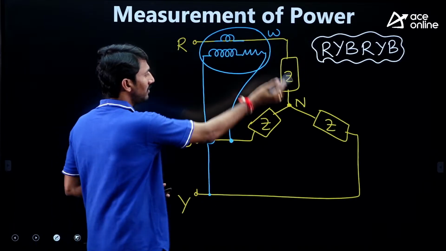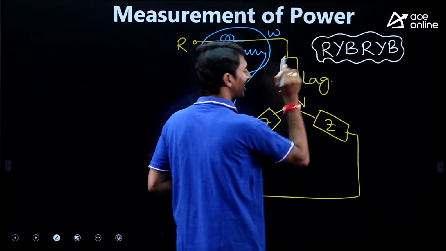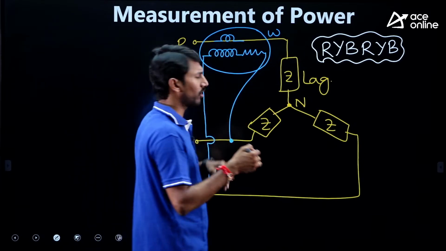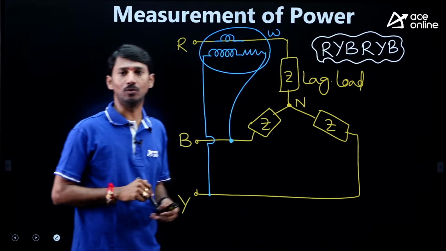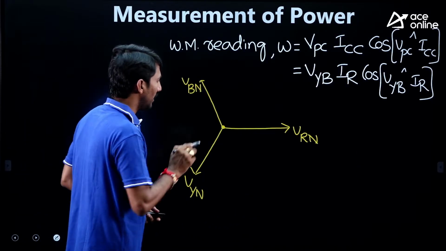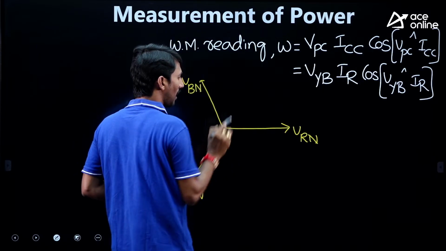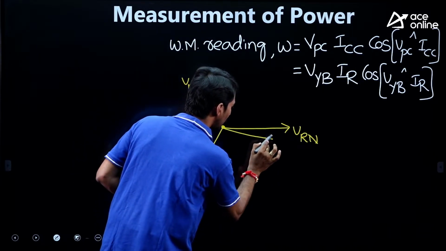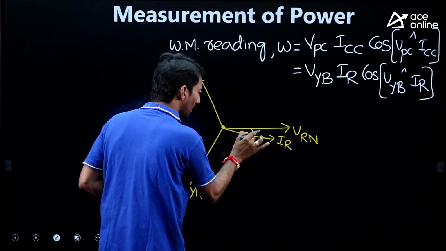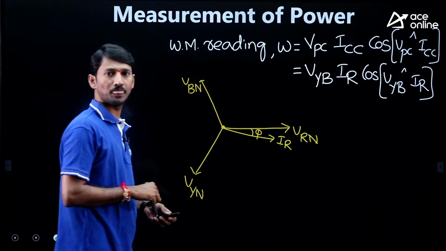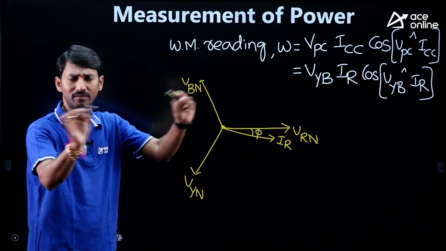Sir, in this question, the nature of the load is not given. Just assume a lagging load. You can take a leading load also, no issue. I am assuming it is a lagging load. If it is a lagging load, IR lags VRN by phi, some degrees, 20, 30, 40, we don't know.